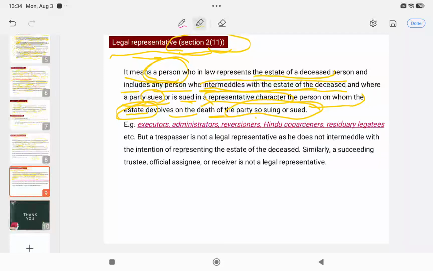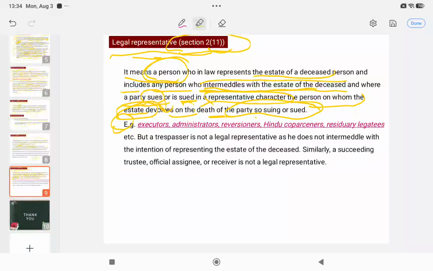If he dies and his estate devolves upon any person, that person will be the legal representative of him. If he dies who is being sued, then the person on whom his estate devolves will be the legal representative of him, right?